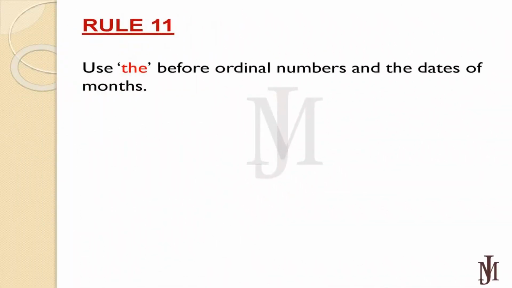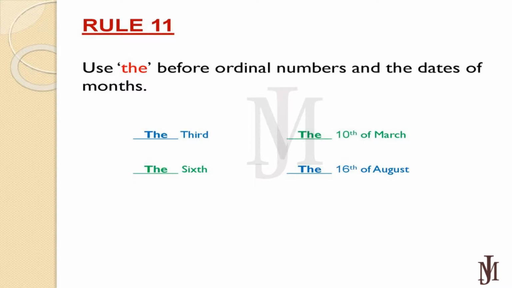Rule number 11. Use "the" before ordinal numbers and the dates of months. For examples, the 3rd, the 6th, the 10th of March, the 16th of August.